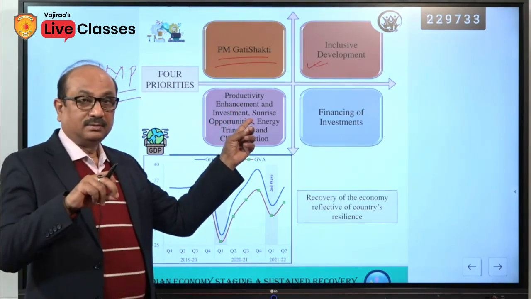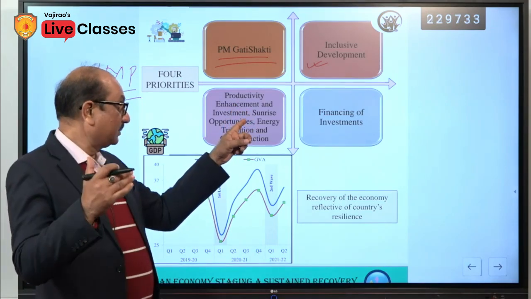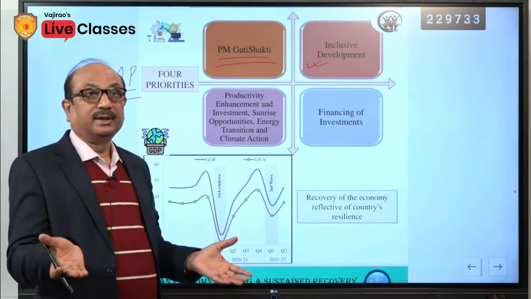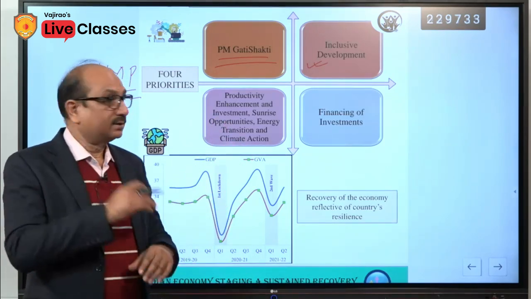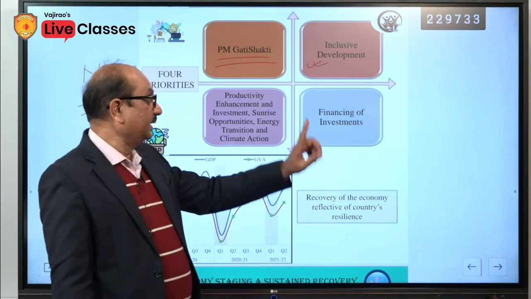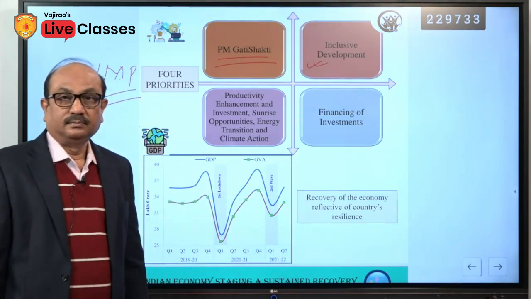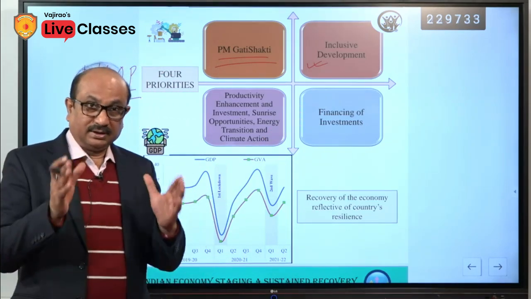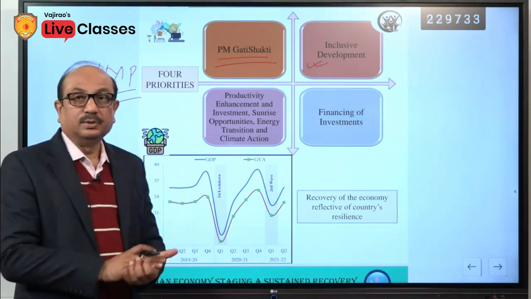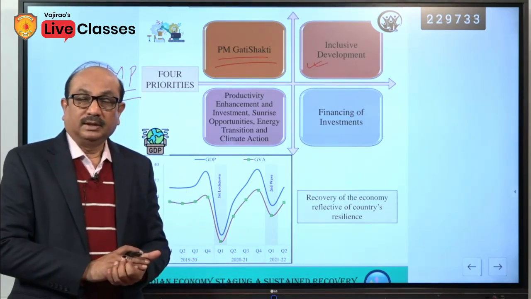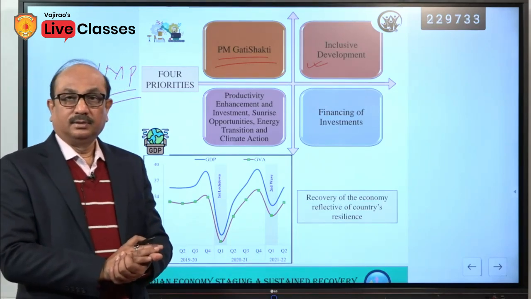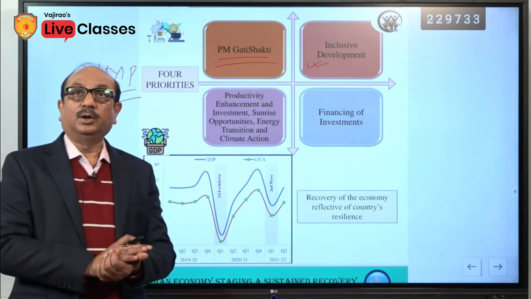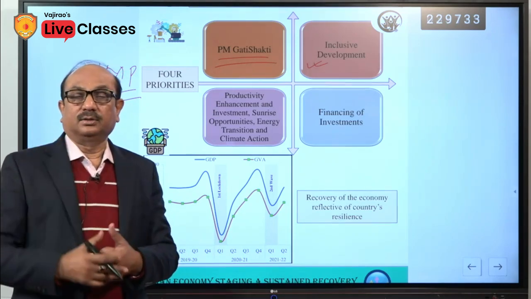Productivity enhancement and investment, sunrise opportunities, meaning emerging opportunities, energy transition and climate action. Financing of investment. This budget, later on we will come to know, even after the drastic impact of the pandemic, government has tried to increase the entire expenditure.